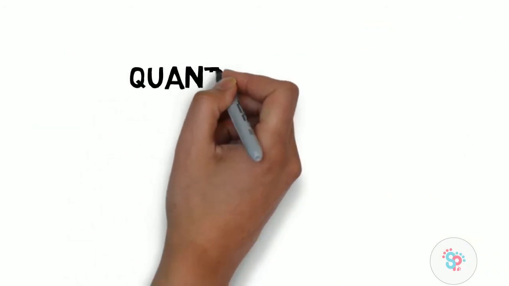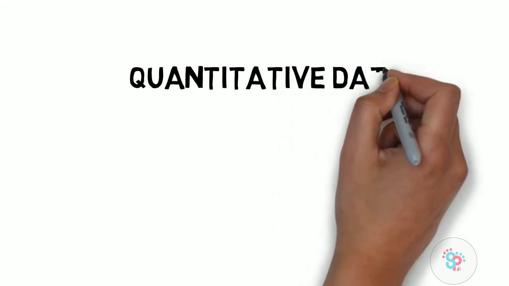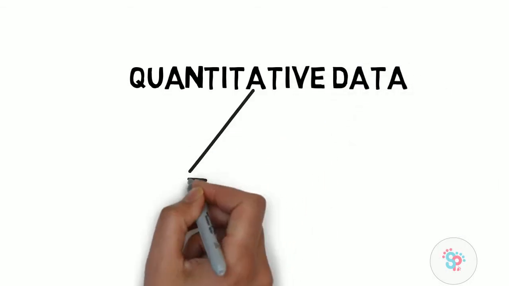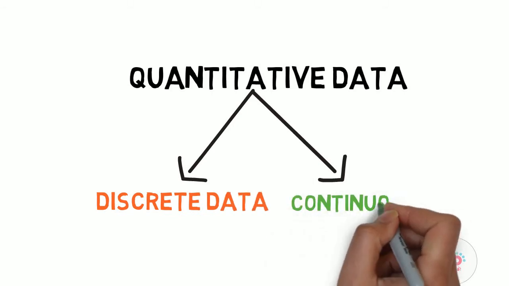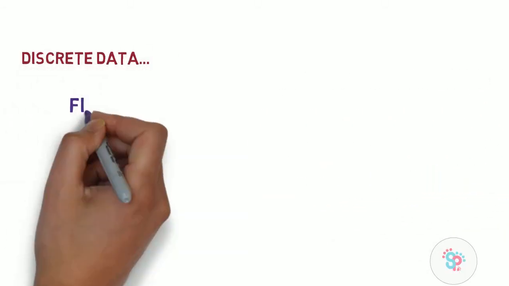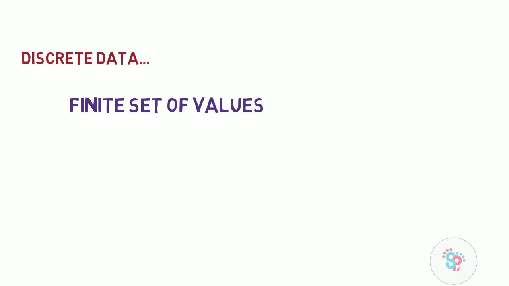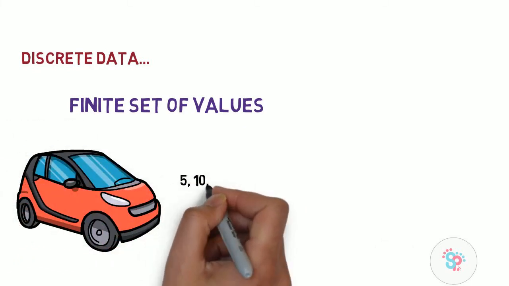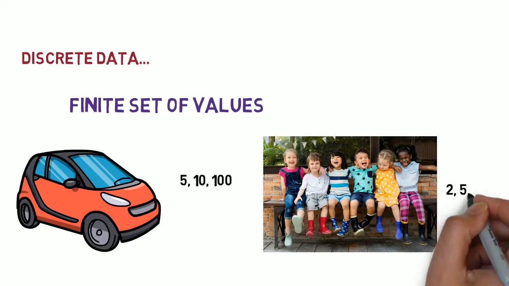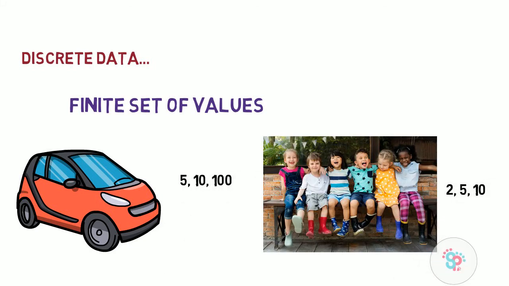Okay, let us discuss the types of quantitative data. The quantitative data is further broken down into two. One is discrete and another is continuous data. Discrete data. Discrete data holds a finite set of values. For example, number of cars 5, 10, 100. Okay, the number of children 2, 5, 10. The discrete data will not hold decimal places. It has only a finite set of values.